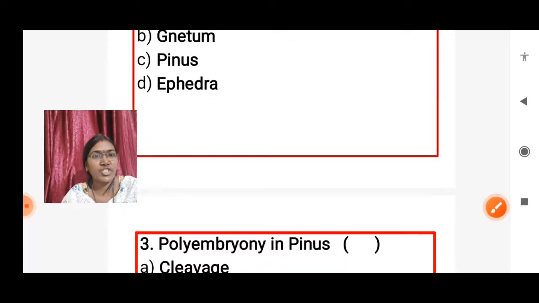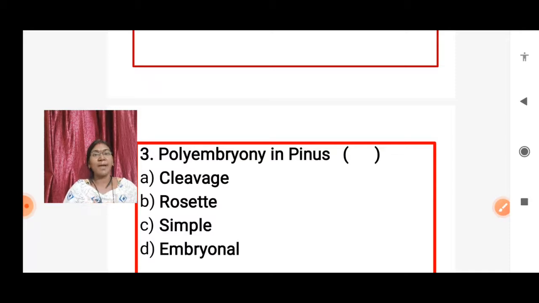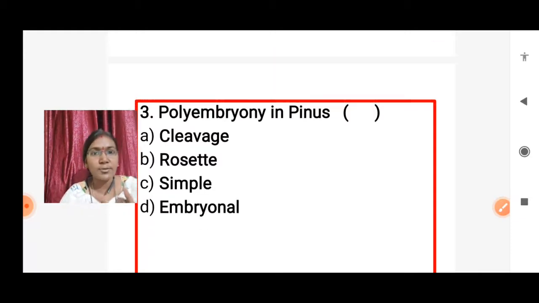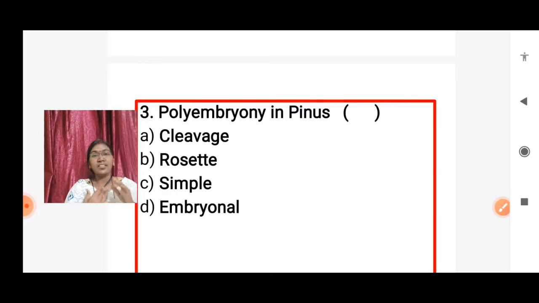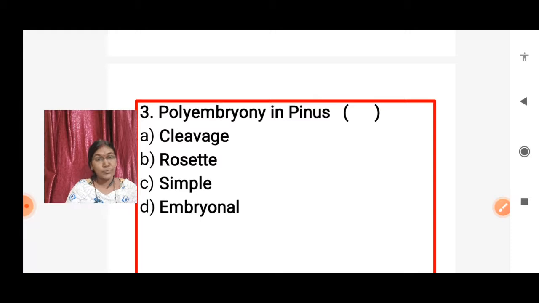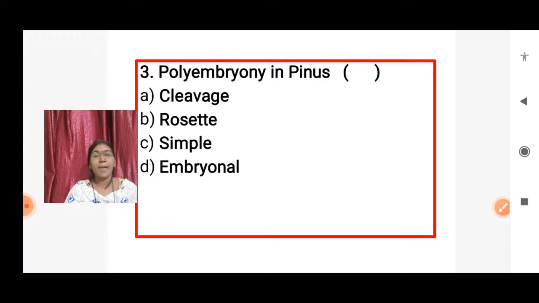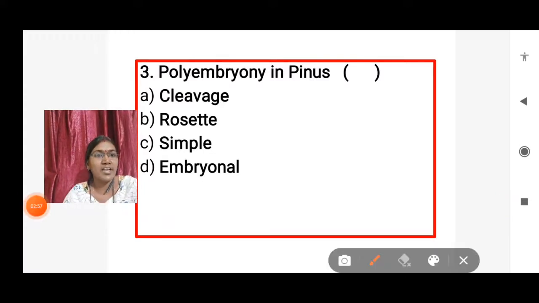Okay, then next question, polyembryony in Pinus. In Pinus, which type of polyembryony occurs? Already we know about polyembryony. In gymnosperms, polyembryony is of 3 types: simple polyembryony, cleavage polyembryony, and also embryonal polyembryony. Yes, in the following options, in Pinus, which type of polyembryony is observed? Option A, cleavage polyembryony. Option B, rosette polyembryony. Option C, simple polyembryony. Option D, embryonal polyembryony. Answer is option A, cleavage polyembryony.